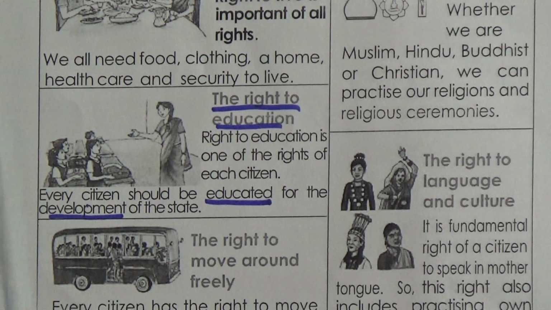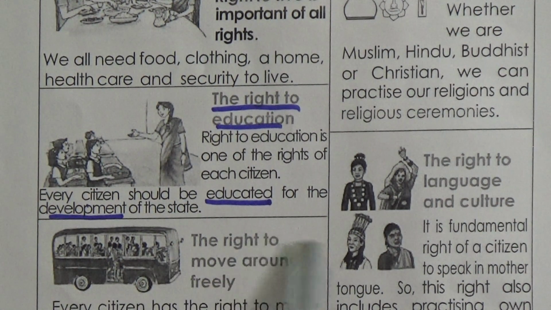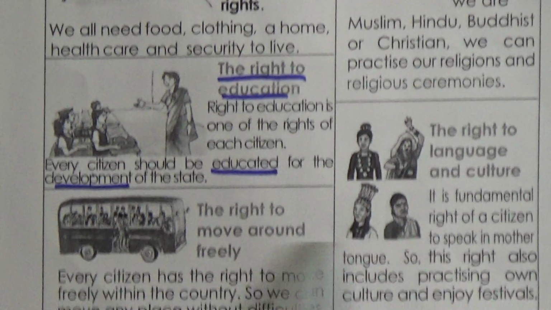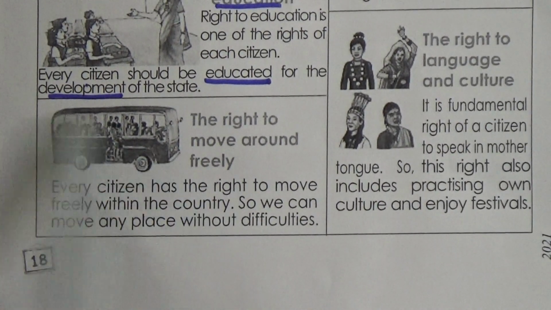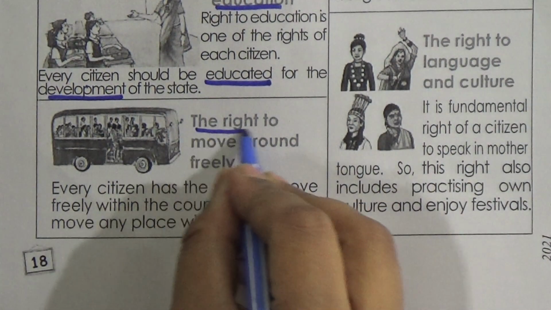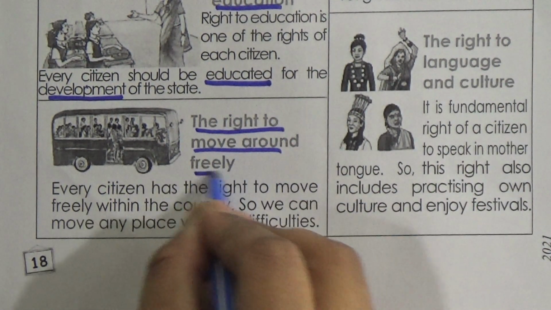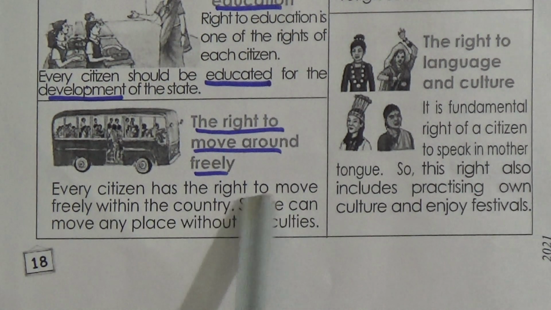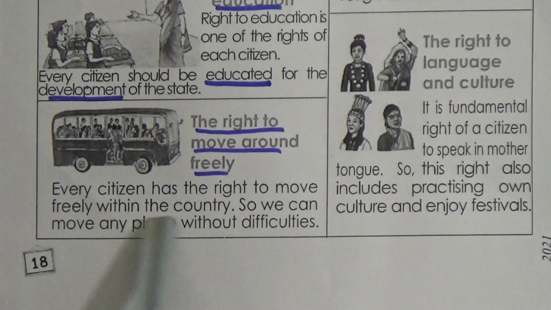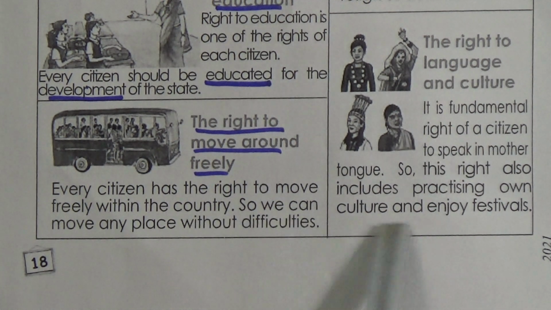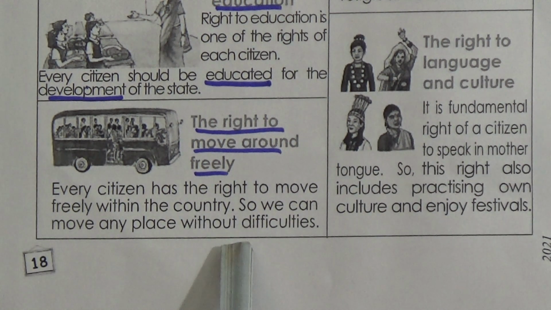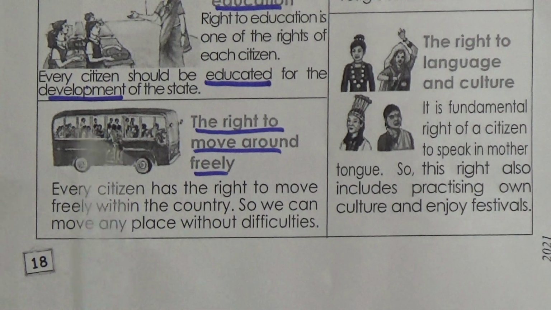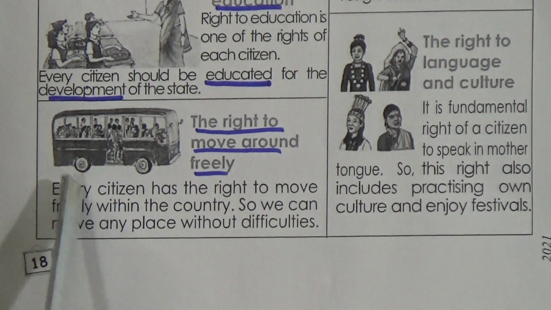Then our third social right is the right to move around freely. This is our third social right, the right to move around freely. Every citizen has the right to move freely within the country. So we can move to any place without difficulties. So this is our right.